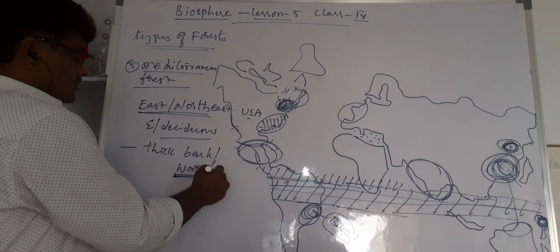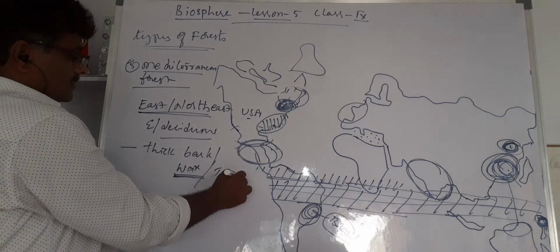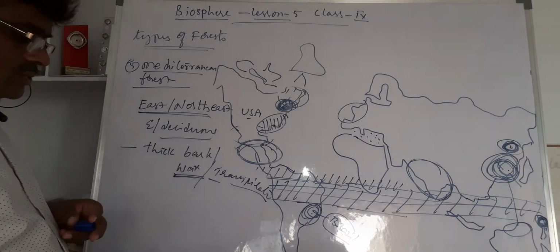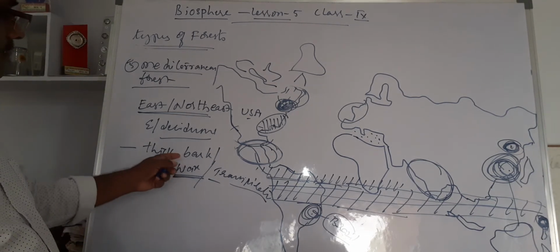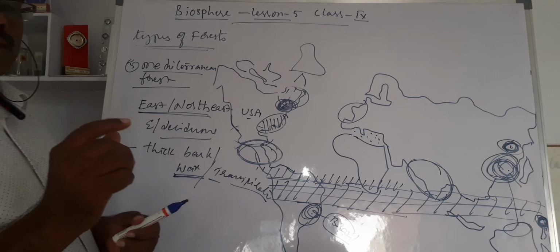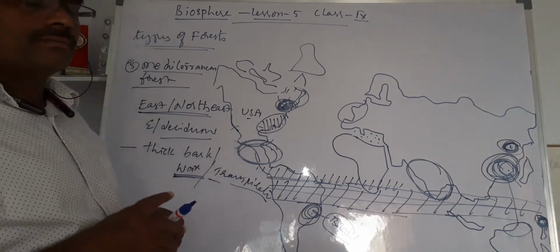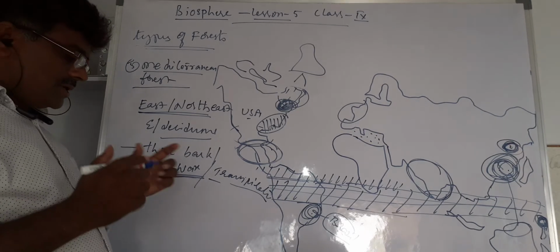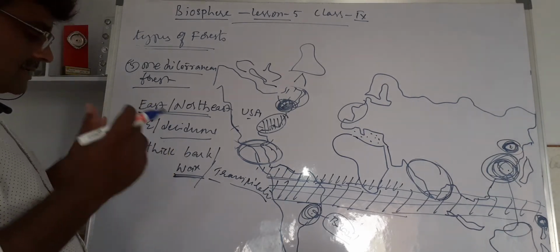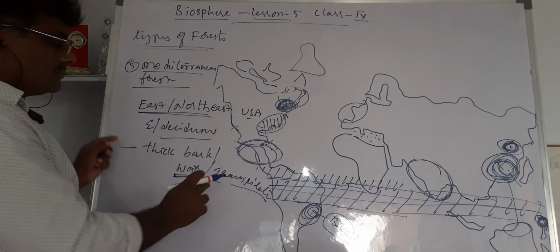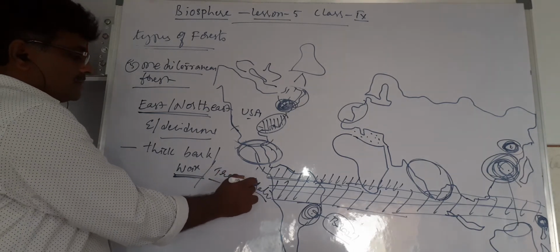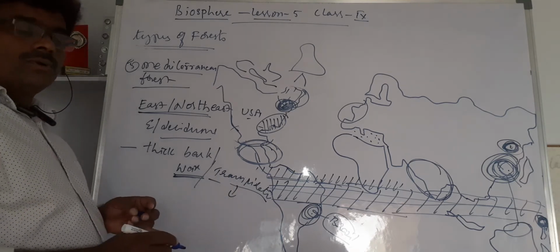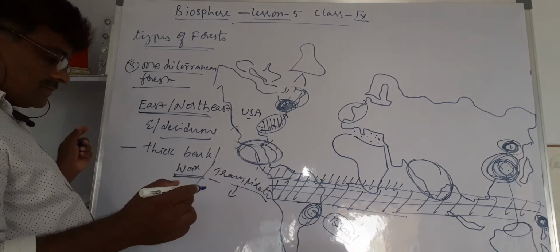To reduce transpiration, that's the point to be taken, trees have a thick layer of bark. The word to be taken is transpiration.